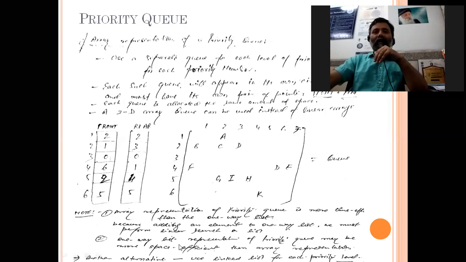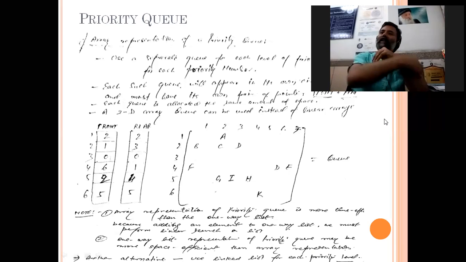बट वन वे लिस्ट रिप्रेजेंटेशन is more space efficient, because you can see here lots of memory is required in the 2-dimensional array, with lots of blank spaces, 0 entries. So another alternative we can have is to use a linked list for each priority level.